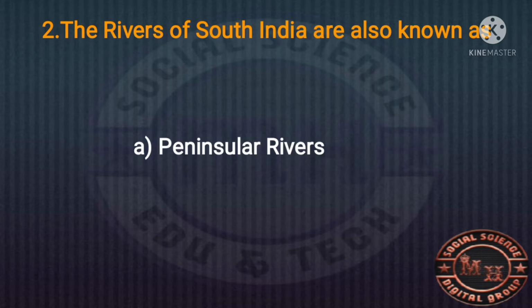South India is triangle shaped. Below the Narmada river, the region known as the Deccan Plateau, or peninsular region, is a triangle. So the South Indian rivers are also known as peninsular rivers.